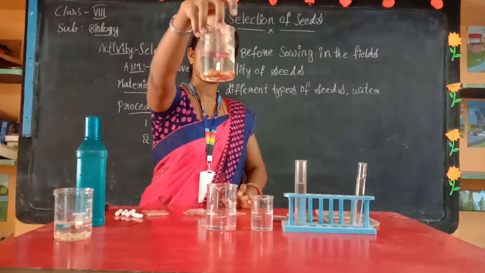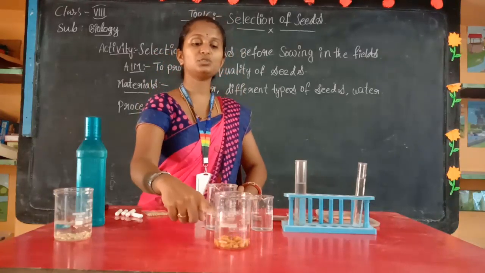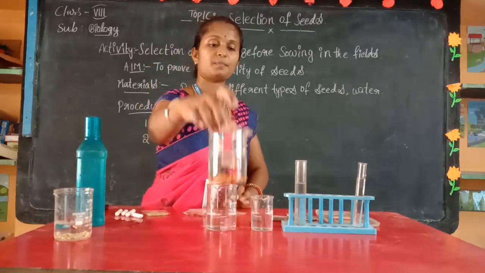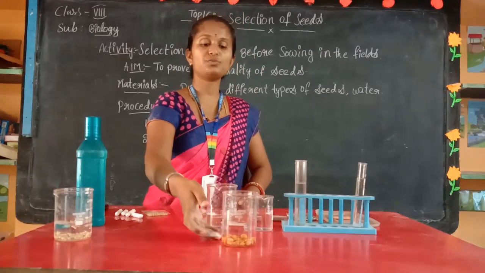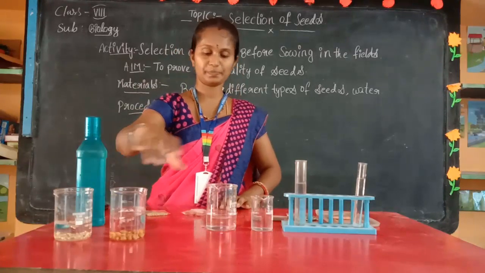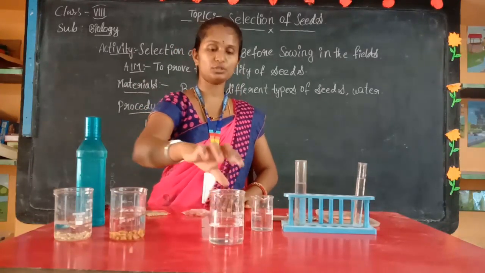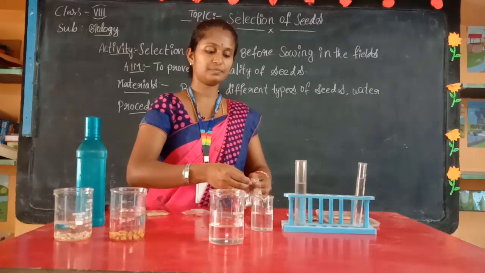Yes children, the groundnut seeds. Did you observe that only two seeds are floating here? These are the less quality seeds, and the seeds which went down are the good quality seeds. Next, I am going to show you the third beaker for checking the quality of seeds.